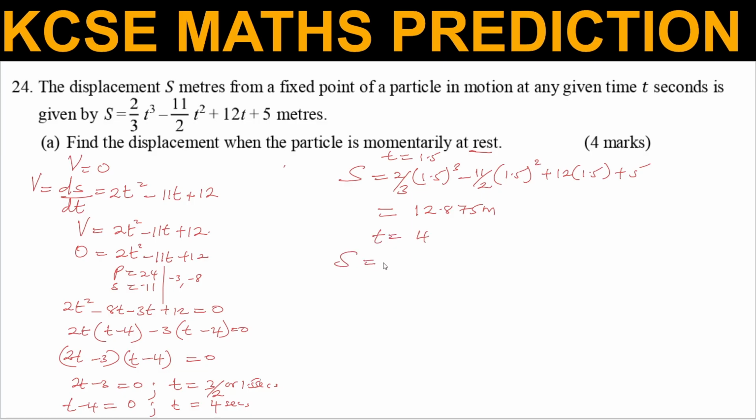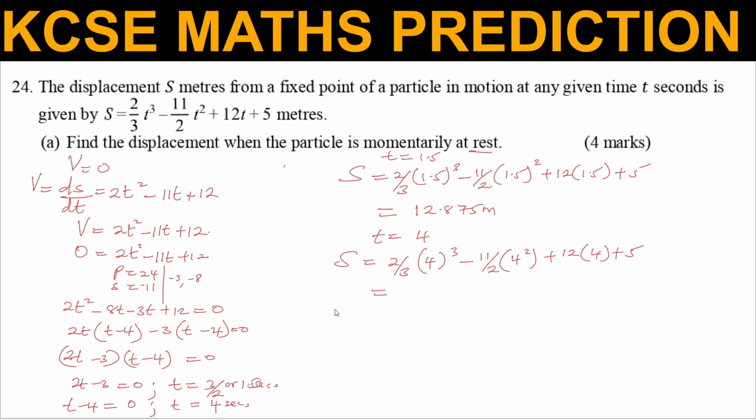So the other is when t is equal to 4. So displacement is equal to that. Now you substitute t with 4. So this is 2/3 times 4 cubed minus 11 over 2 times 4 squared plus 12 times 4 plus 5.